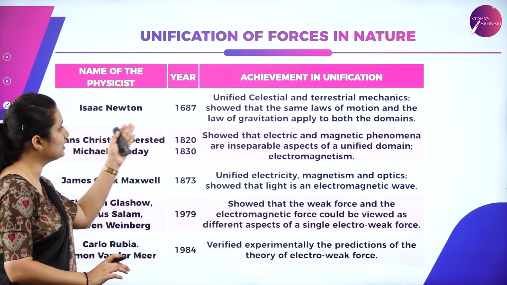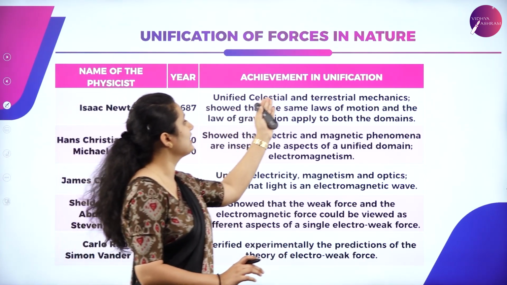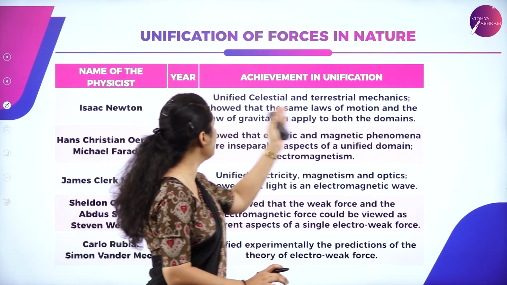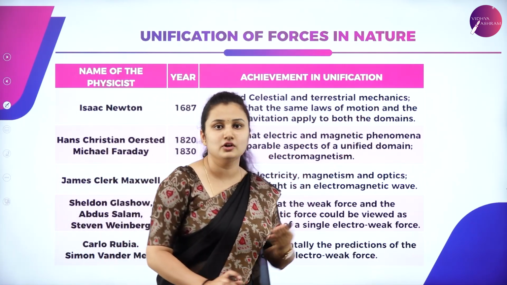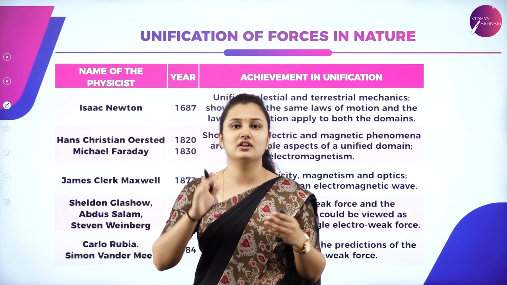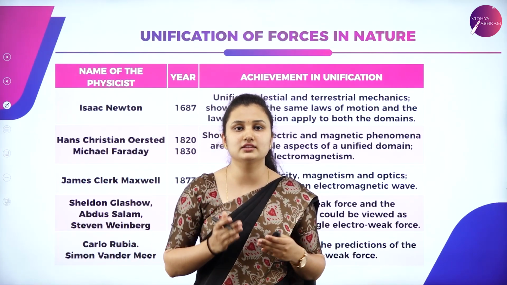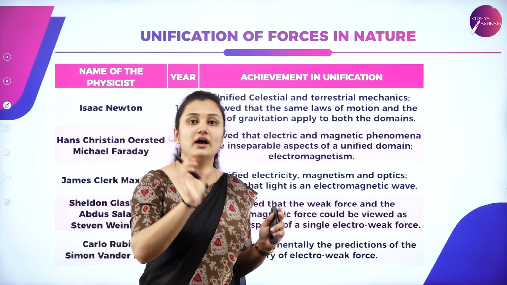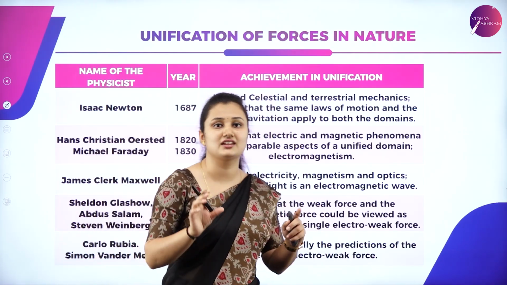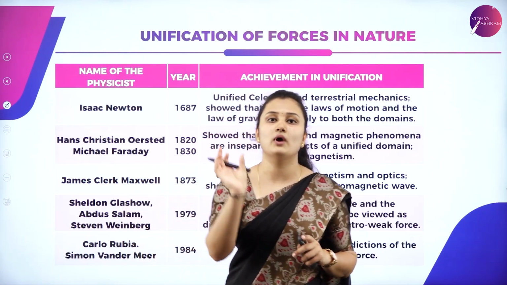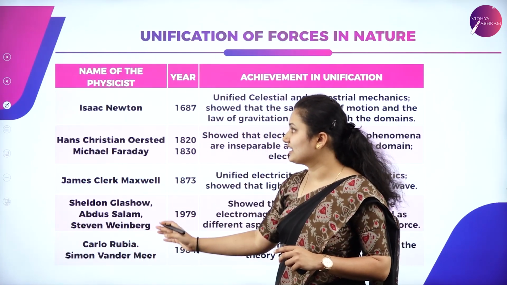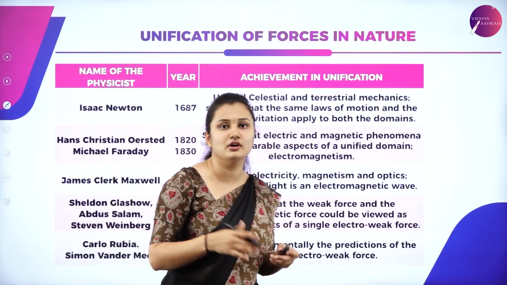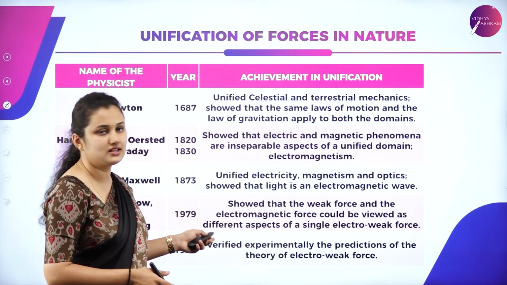You can see Isaac Newton, 1687, unified celestial and terrestrial mechanics, showed that the same law of motion and the law of gravitation apply to both the domains. That is the falling of an apple, the revolving of the moon around the earth and the pendulum swing. All these phenomena are explained by one law, that is the law of gravitation, unifying many things under one framework. So these are the scientists who have worked towards the unification of theories, unification of phenomena. You can go through this slide.